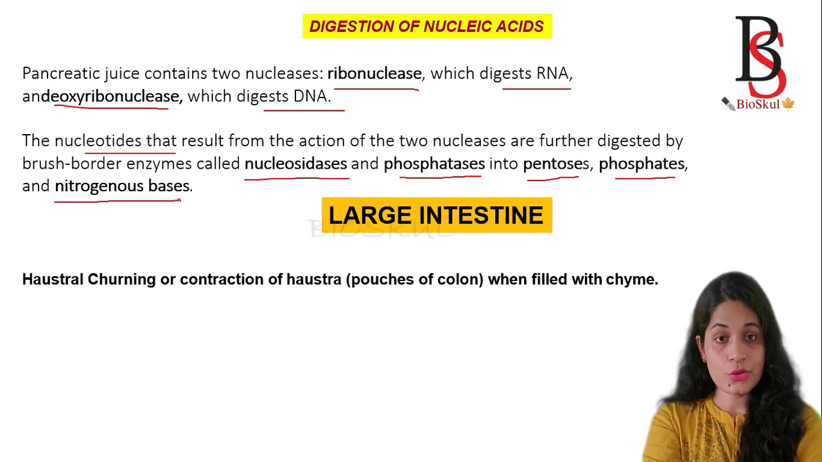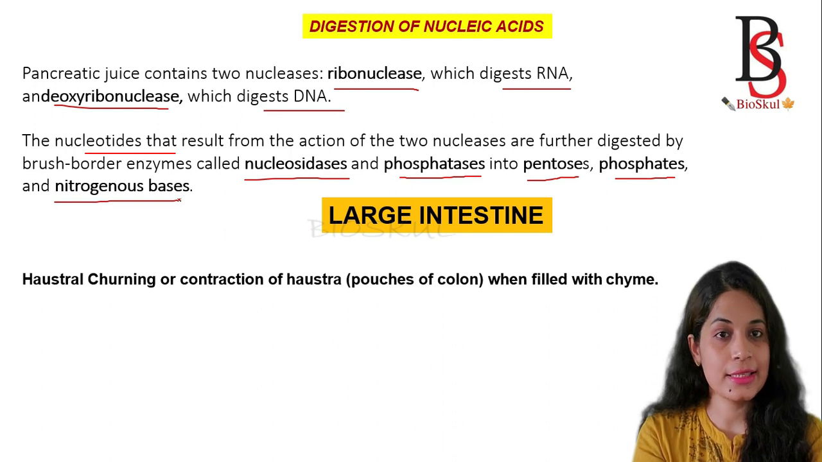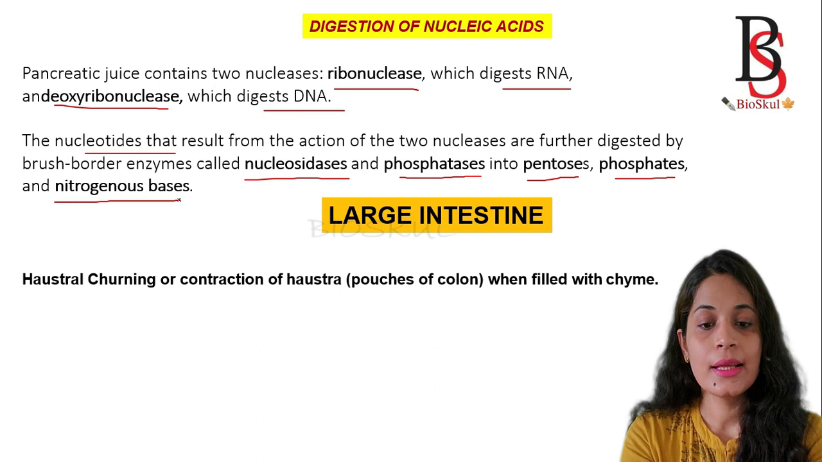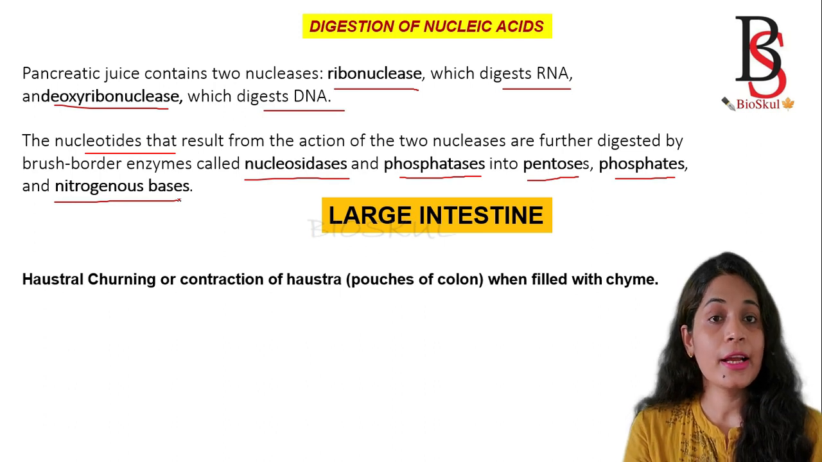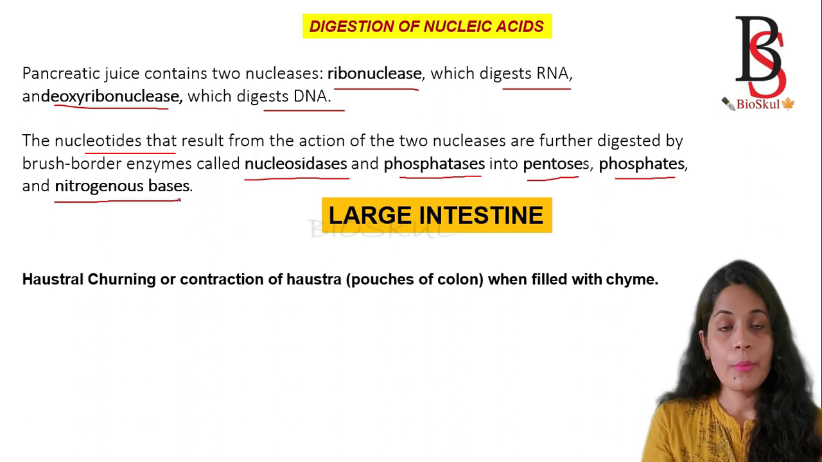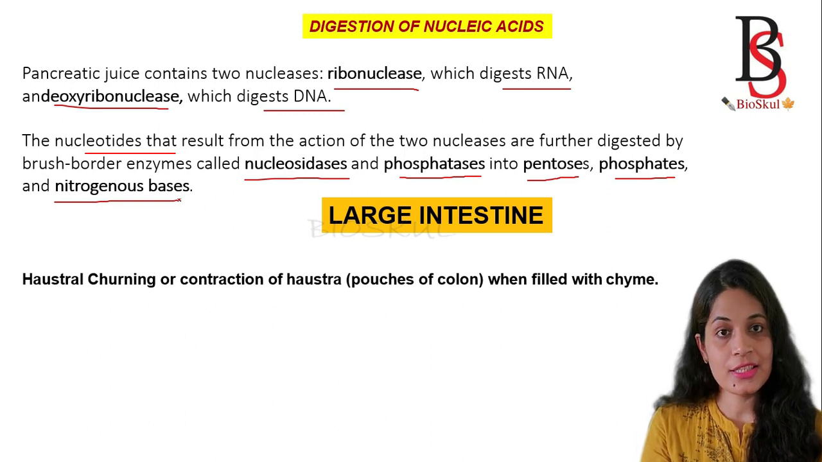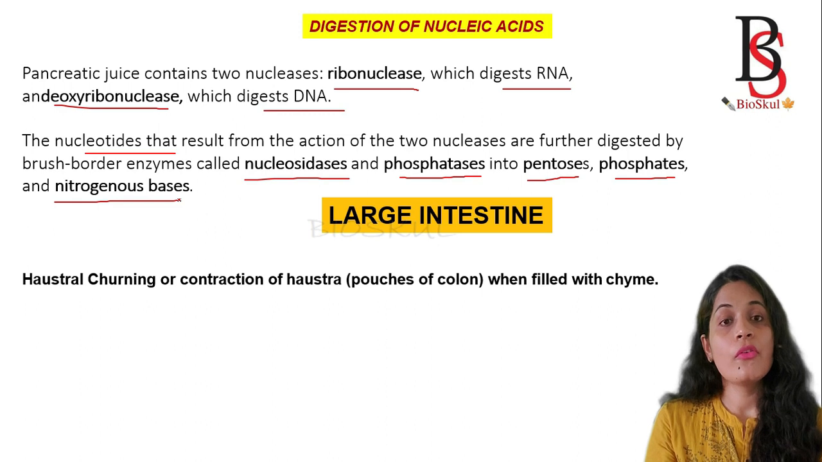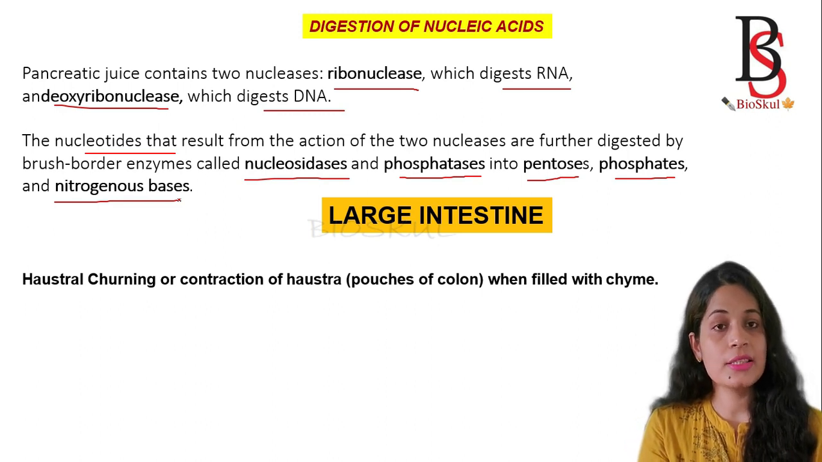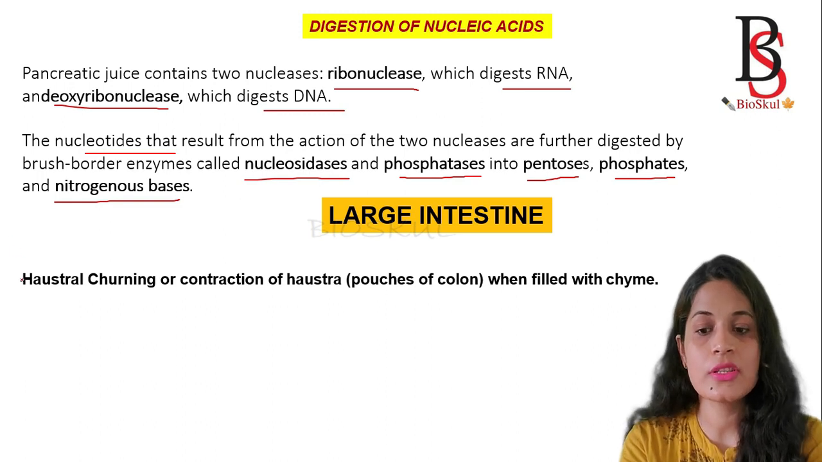The last part of the gastrointestinal tract is the large intestine, and we know that in the large intestine only mechanical digestion of food takes place. There is no chemical digestion of food because there is no enzyme present in the large intestine for chemical breakdown of food material. So what mechanical digestion takes place in the large intestine? Let's discuss that.